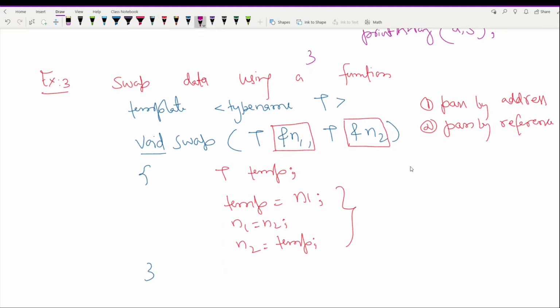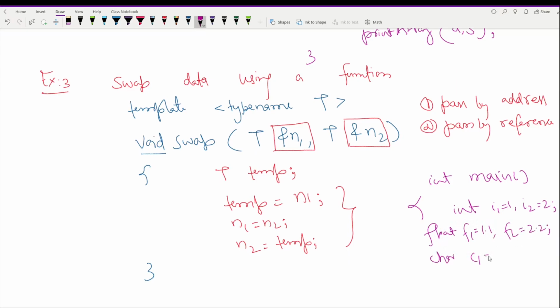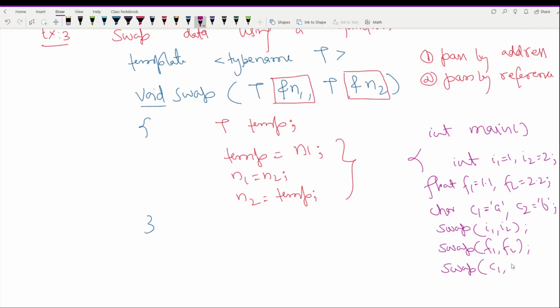Now if you want to call this function, you have to just create a main function and use different kinds of variables like integer i1 equal to 1, i2 equal to 2. Similarly, you can take float values f1 equal to 1.1, f2 equal to 2.2, character values, and then call these functions on these values like i1, i2, f1, f2, and c1, c2.